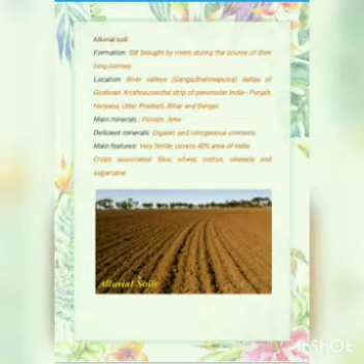It is located in river valleys, deltas of Godavari, Krishna, coastal strip of peninsular India, Punjab, Haryana, Uttar Pradesh, Bihar and Bengal. The main minerals are potash and lime. It is deficient in organic and nitrogenous contents. The main features are it is very fertile, it covers 40% area of land. The crops associated here are rice, wheat, cotton, oilseeds and sugarcane.